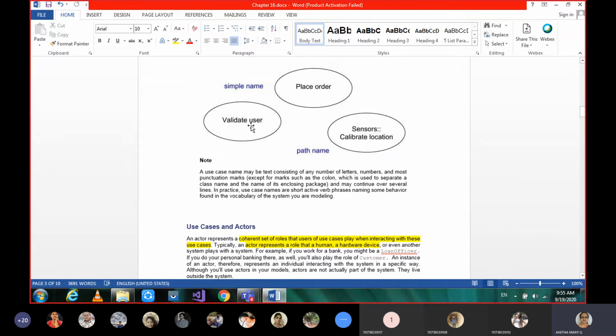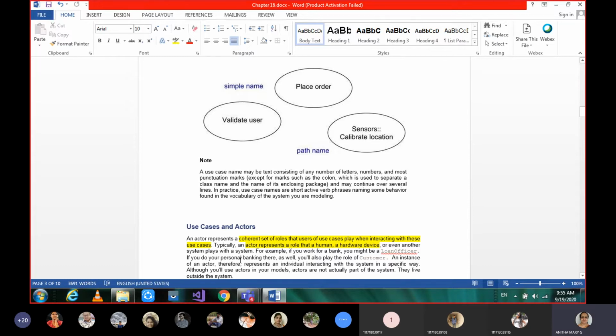So here if you see validate user, in order to validate the user, what will it ask? As you enter your card, it will ask for PIN. Those details we'll be studying again. Almost this whole chapter is about the ATM machine and that system only. So we'll see in detail now.